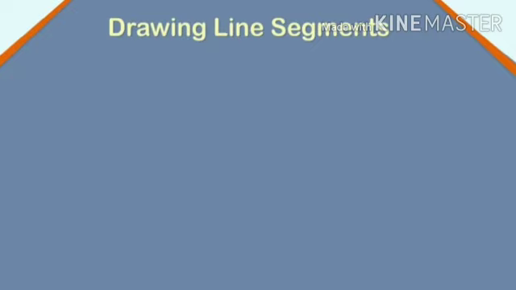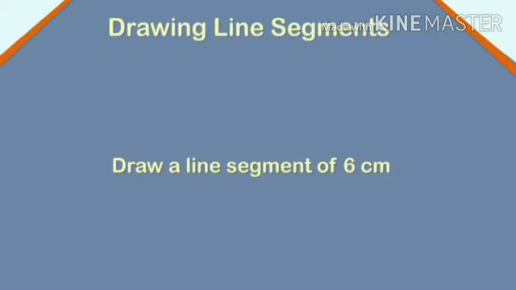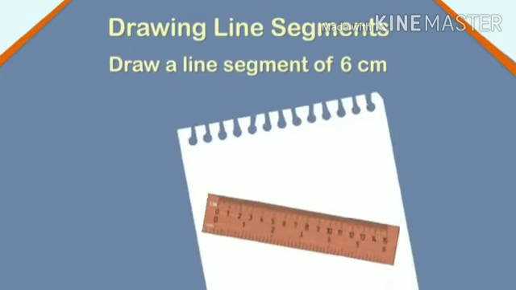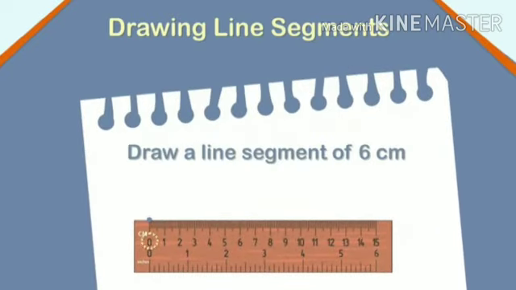Now I will tell you how to draw a line segment of any given measure. See, we need to draw a line segment of 6 cm. Follow these steps. Place the ruler on the paper and mark a point against 0 cm.